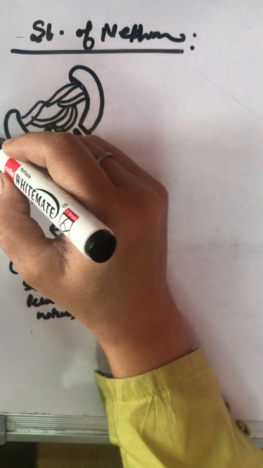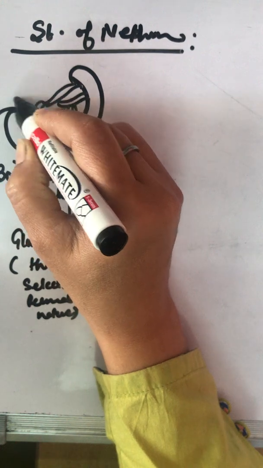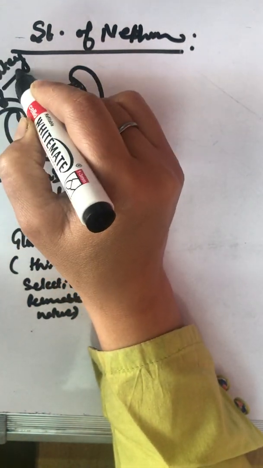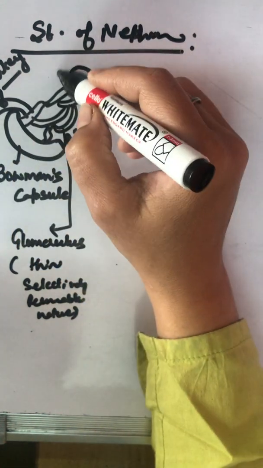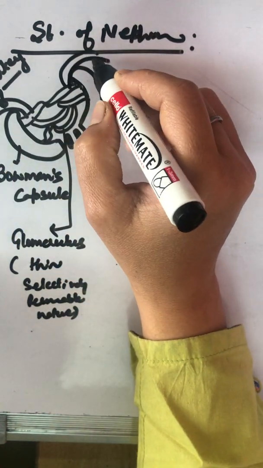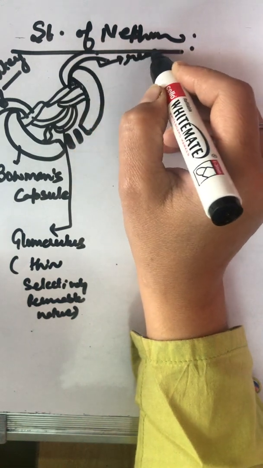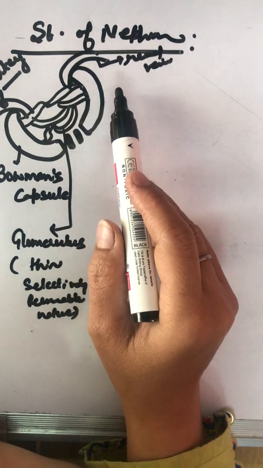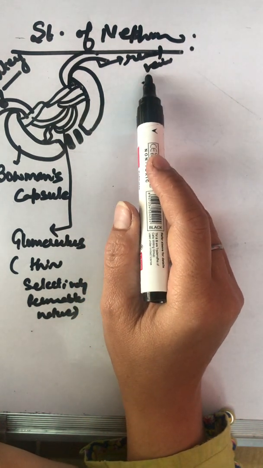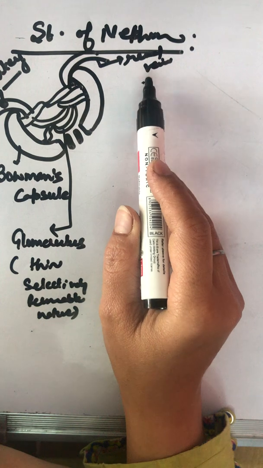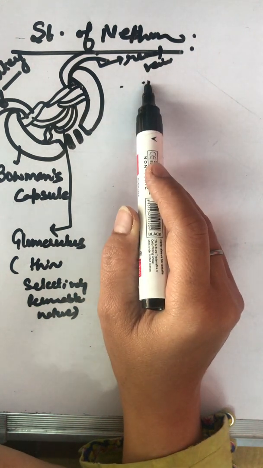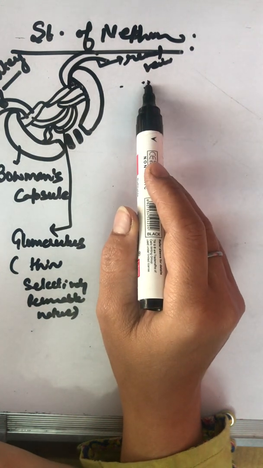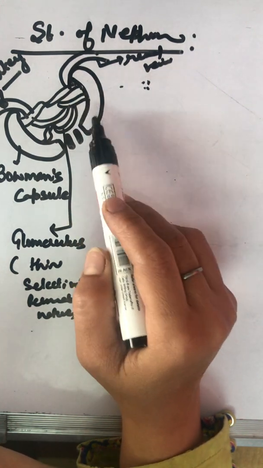अब क्या होता है, यहाँ से blood आ रहा है, क्या लेके आ रही है? Artery, blood लेके आ रही है, renal artery, and renal vein लेके जा रही है. Clear? This renal vein is taking away the blood. Where does it go? It goes to the heart through the posterior vena cava. Remember the anterior and the posterior vena cava? Posterior is the one which is located in the lower section of the body and is collecting all the